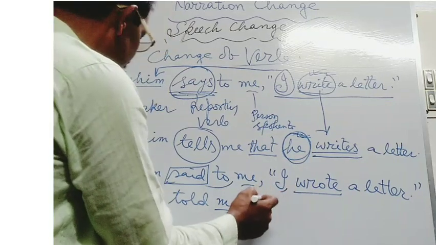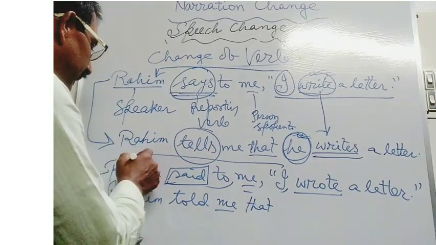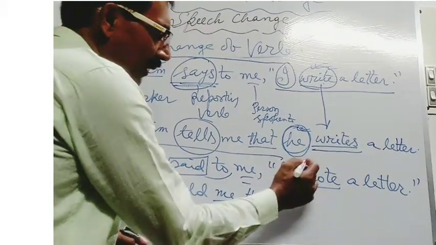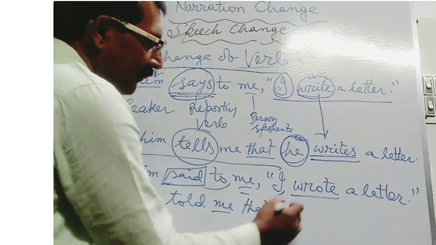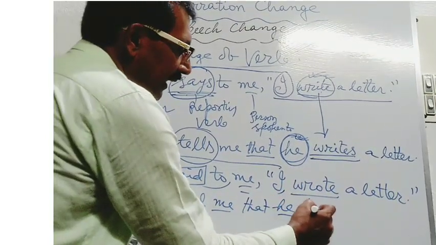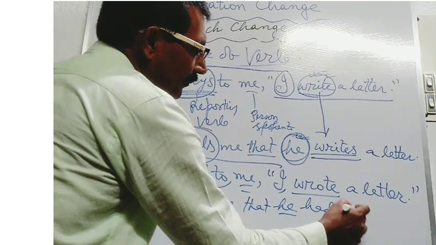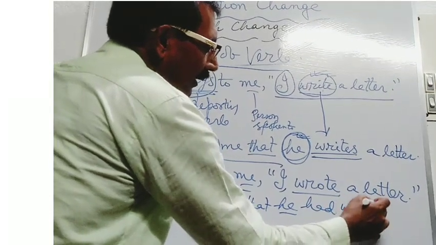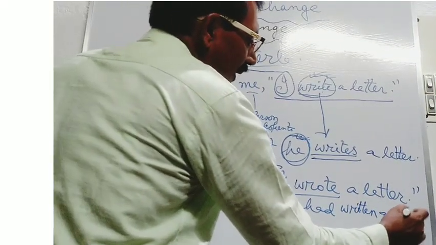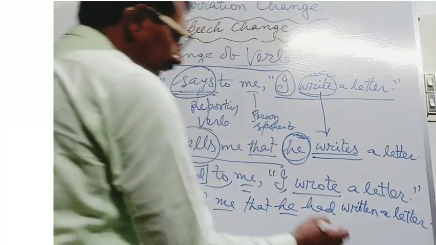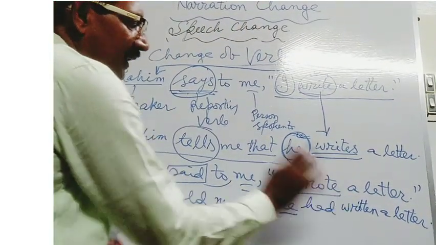Here I is the first person pronoun, so it will be related with Rahim. I will be removed by the use of he. Then had written a letter. Here in this way you have to convert the verb.